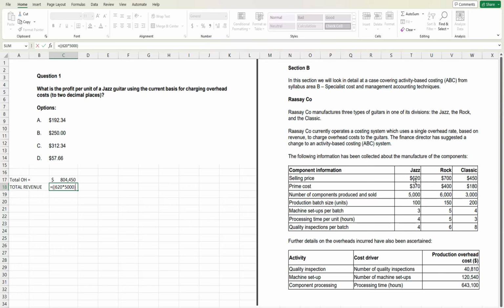How can we calculate the total overhead absorbed for jazz? We have calculated the OAR, and we need to multiply it with the selling price of 620, because the overhead is being absorbed as per revenue. So this will give us, let's sum all these values.